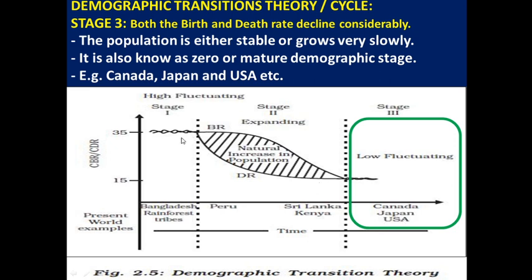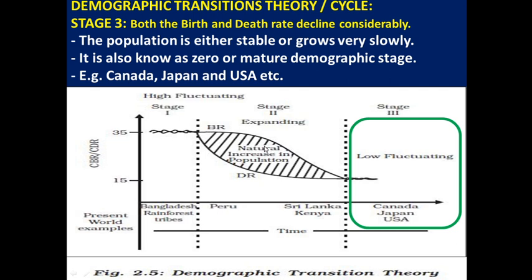Before 200 years ago, almost all the countries in the world were in the first stage. Right now, USA is in the third stage, right? But 200 years ago, USA was in the first stage. USA experienced high birth rate and high death rate because during that time, USA, Canada, Japan were socially and economically very poor. Because of that, they experienced high birth rate and high death rate.